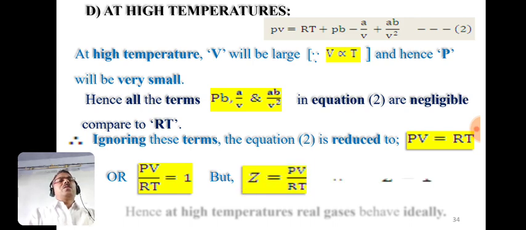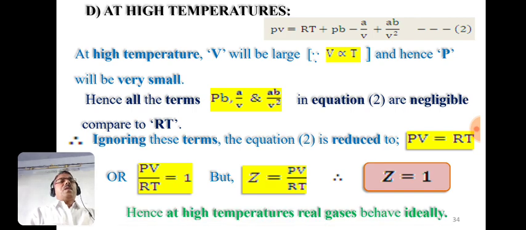So put Z in place of PV by RT, so we have Z equal to 1. It means here at high temperature real gases behave ideally. Means at two conditions, that is at extremely low pressures and at high temperatures, real gases behave ideally. So these are the interpretations.